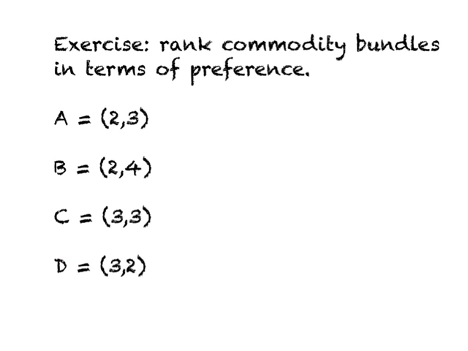Based on the assumptions we have made, let us try to compare commodity bundle B to A, then C to A, and then D to A. So we compare B, C, or D to commodity bundle A.